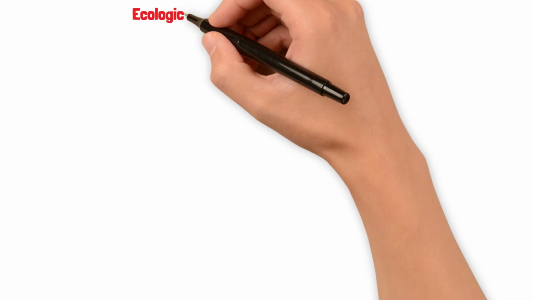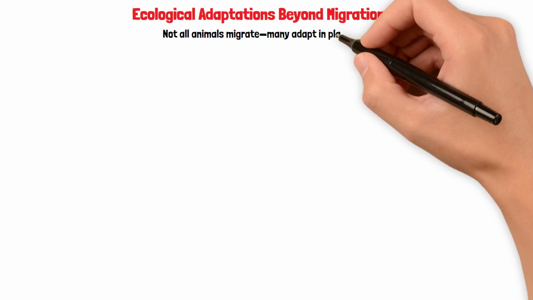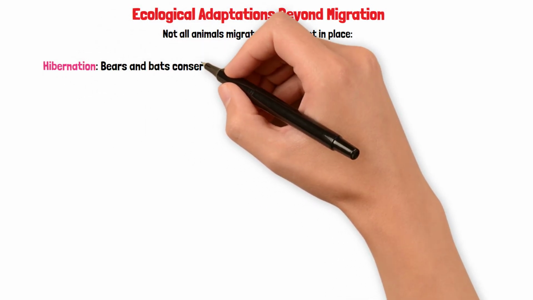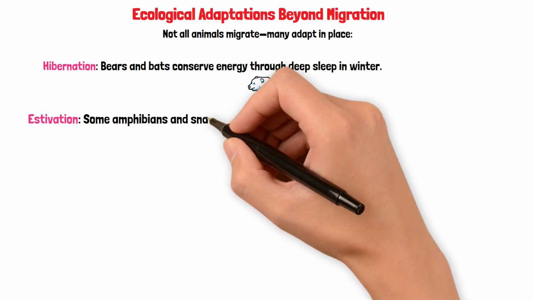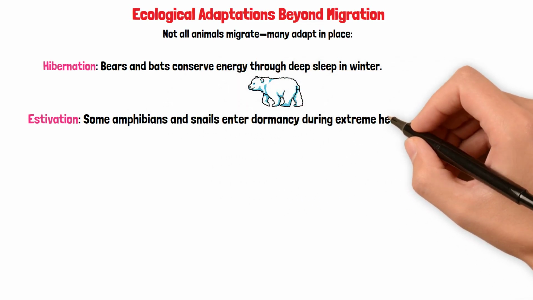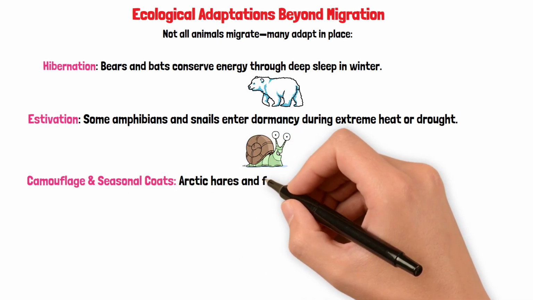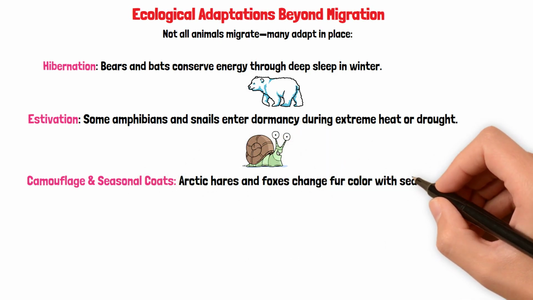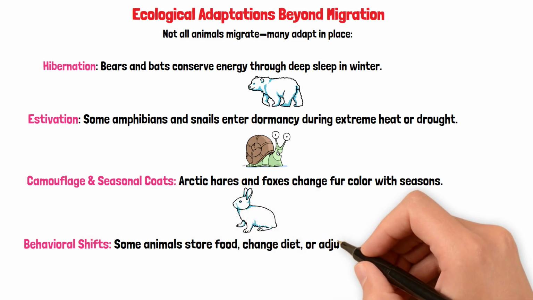Ecological adaptations beyond migration. Not all animals migrate. Many adapt in place. Hibernation. Bears and bats conserve energy through deep sleep in winter. Estivation. Some amphibians and snails enter dormancy during extreme heat or drought. Camouflage and seasonal coats. Arctic hares and foxes change fur color with seasons. Behavioral shifts. Some animals store food, change diet, or adjust activity patterns.